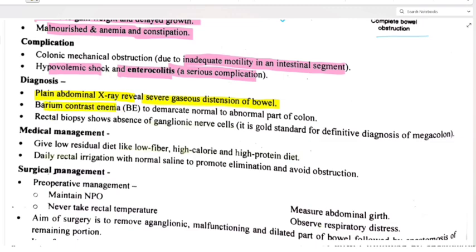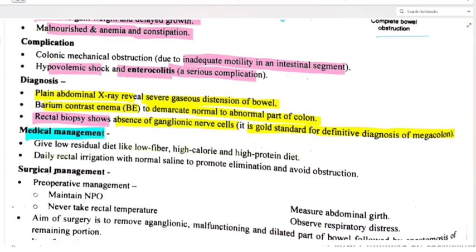Barium contrast enema demarcates the normal from the abnormal part of the colon. Clear? Rectal biopsy shows absence of ganglionic nerve cells. It is the gold standard for definitive diagnosis of megacolon. So this is the definitive diagnosis, rectal biopsy. Okay, now medical management.